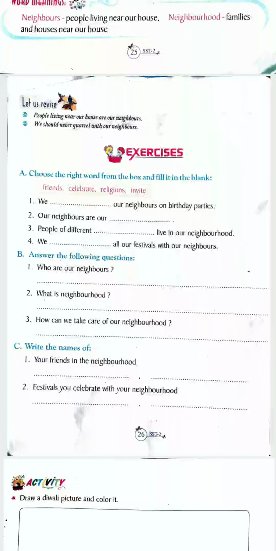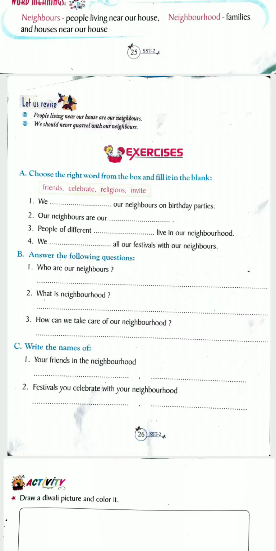Let us try to fill correctly in the blanks. Number 1, we dash our neighbors on birthday parties. If there is a birthday party at your home, what will you do with your neighbors? You just invite them, you will call them. So invite in number 1. Number 2, our neighbors are our dash. So here in number 2, friends. Our neighbors are our friends.